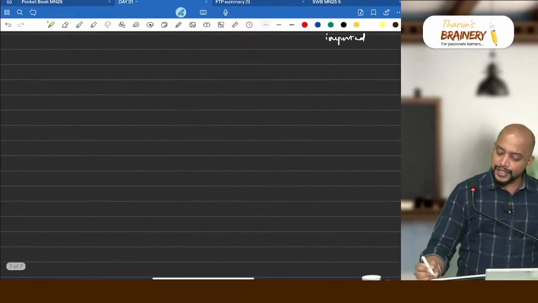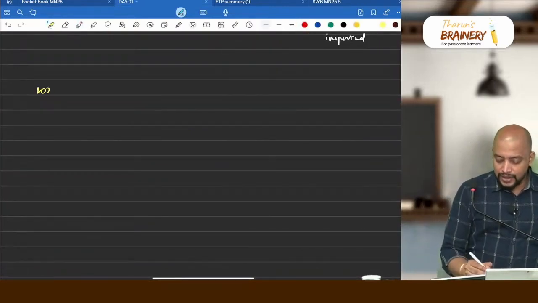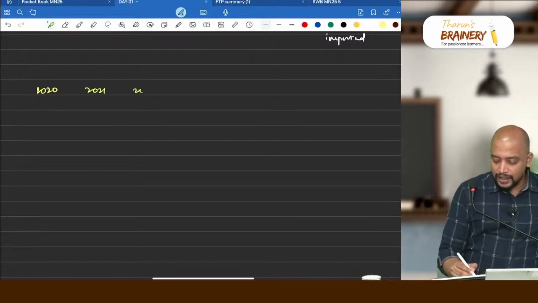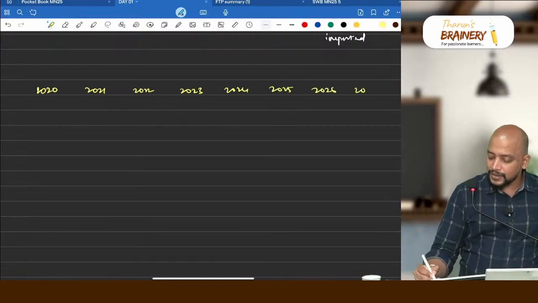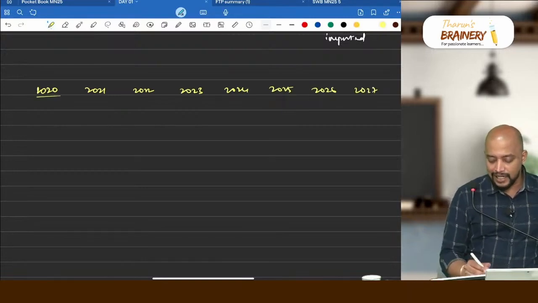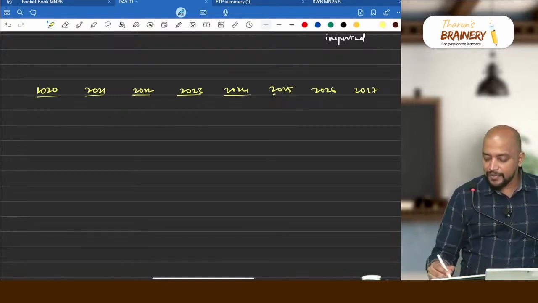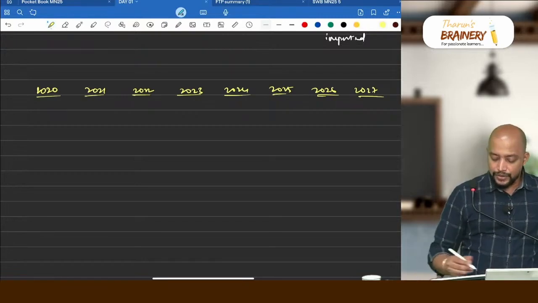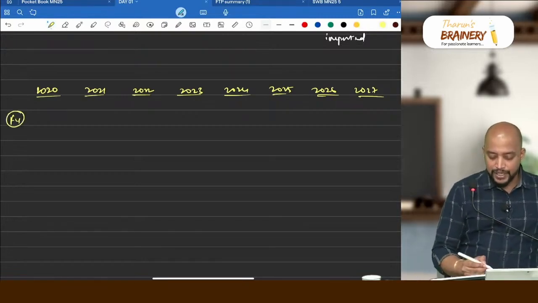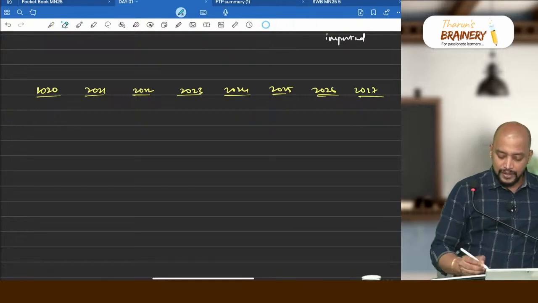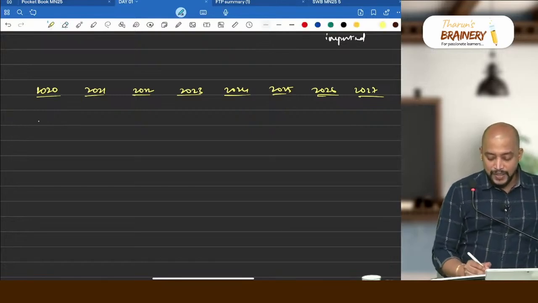Say 2020, 21, 22, 23, 24, 25, 26, 27, like that we have some data, and every year we made exports. So exports in a particular year, this is financial year.